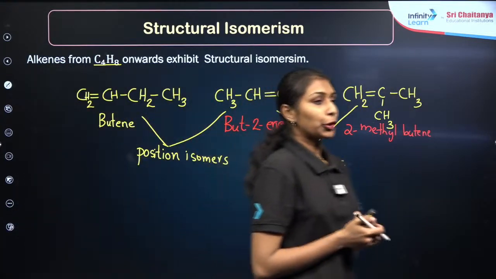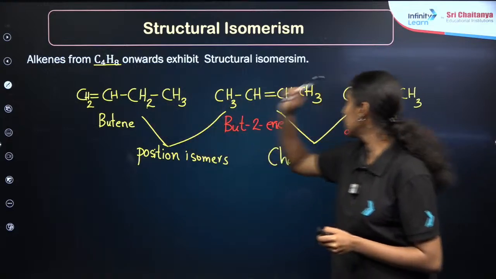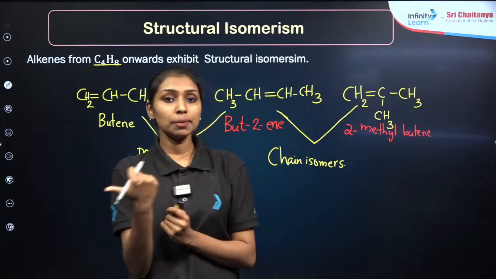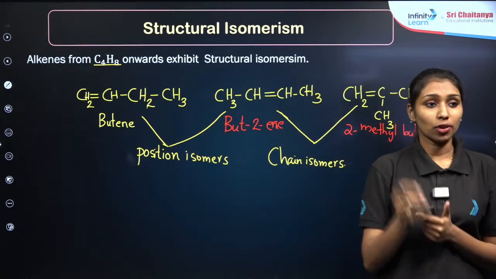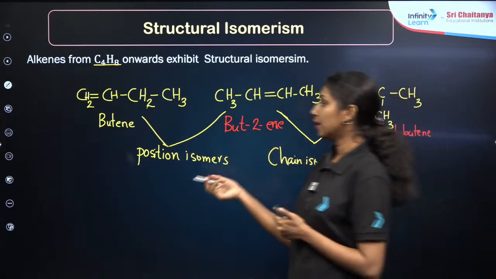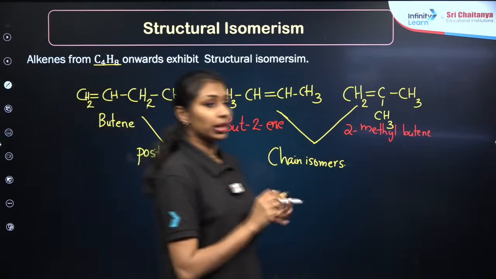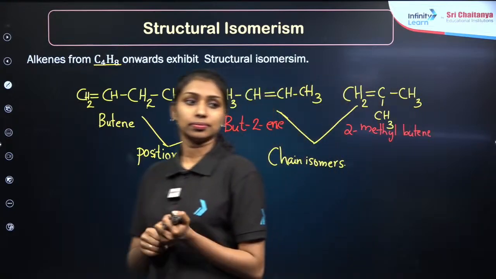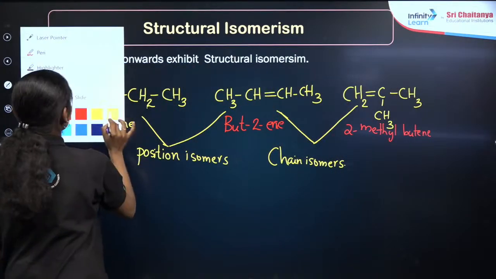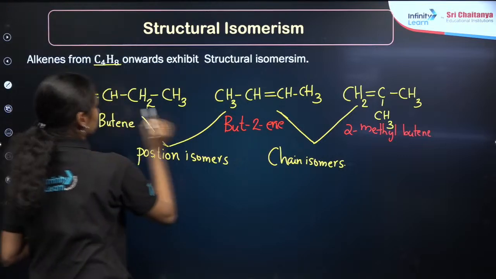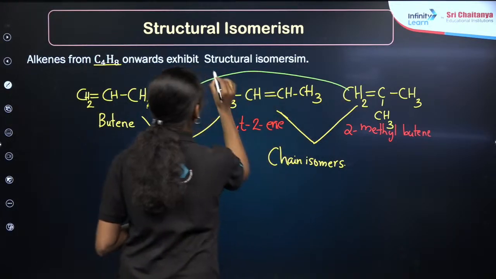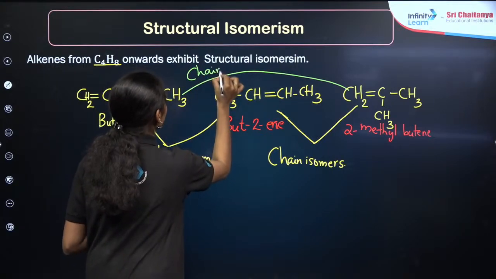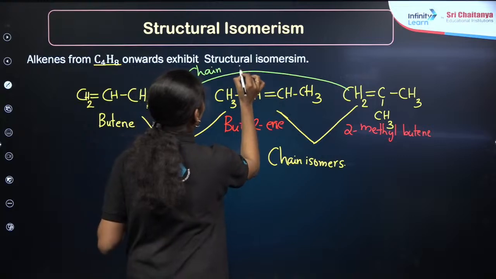Now next I have a question for you. If I am considering the first compound and the third compound, what type of isomers will it be? Whether it is a chain isomer or the position isomer. Focus on the structure completely, the first and third one: butene and the 2-methyl butene. Is it a chain isomer or the position isomer? Chain, yes, correct. This is the straight chain, this has the branch, so it will be chain isomers.